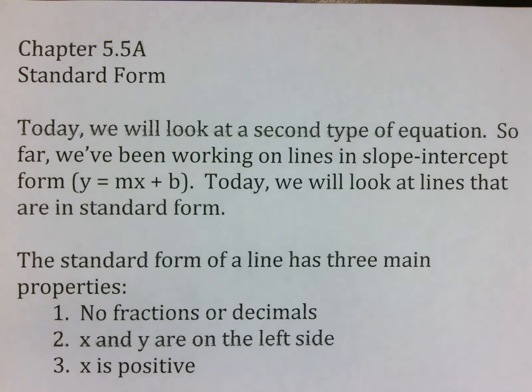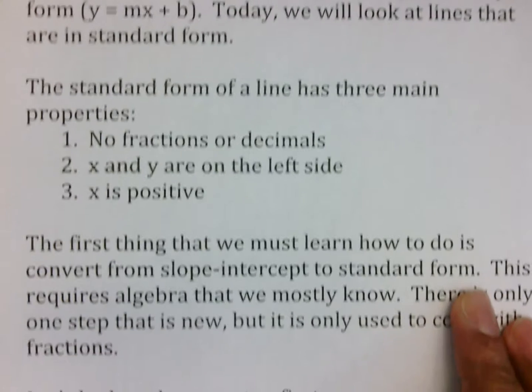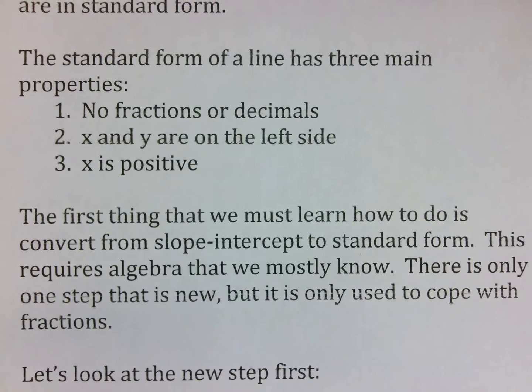The standard form of a line has three main properties. Take a moment to write these down because it tells you everything you need to know about standard form. Some problems ask for your answer in standard form, and other problems want it in slope-intercept form, but it's good if you understand at least what you're being asked for if they want standard form. In standard form, there are no fractions, there are no decimals, so you have to learn how to get rid of those, which we'll talk about in just a second.